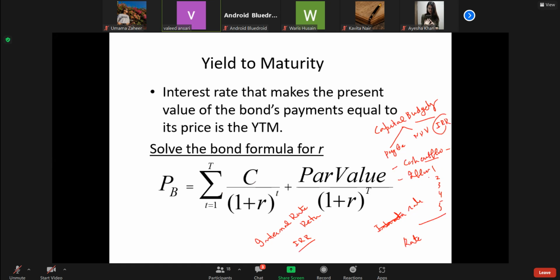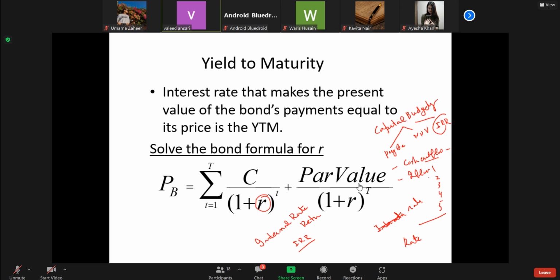In the earlier case, the rate was given, and you had to discount by that rate. Here the rate is not given, so you have to find out the rate R. There, you were asked to find the price, because the other factors were given. Here you have to find the rate that will equate it. The procedure is the same as IRR in capital budgeting.